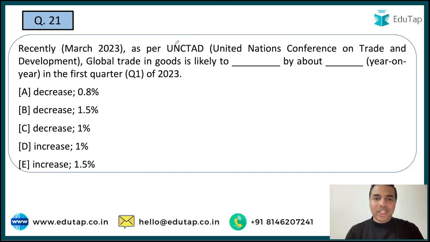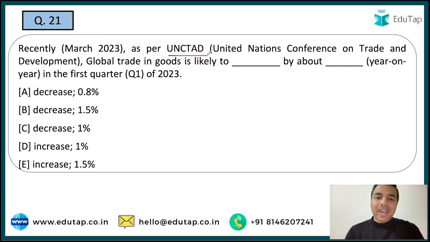Next question is on the UNCTAD, that is United Nations Conference on Trade and Development. Global trade in goods is likely to dash by about dash. See guys, recently some data was released by UNCTAD on trade, और यहाँ पर मैं आपको बता दूं this particular question is based only on that particular data.